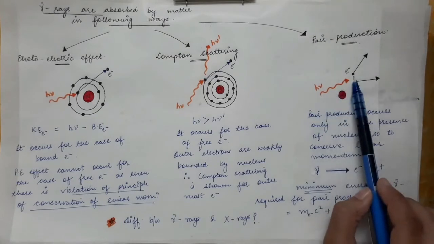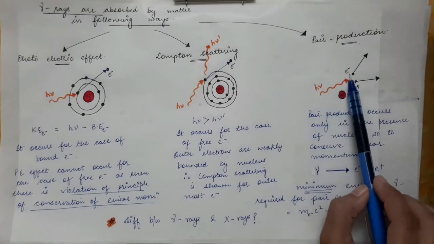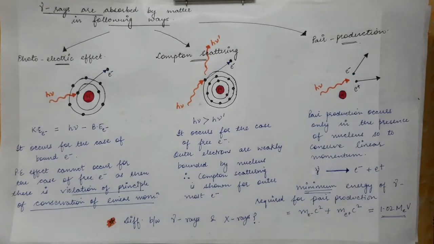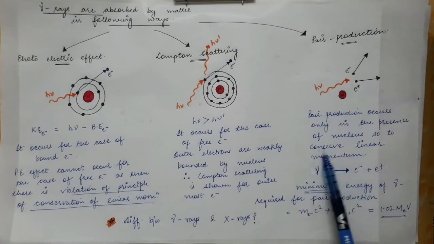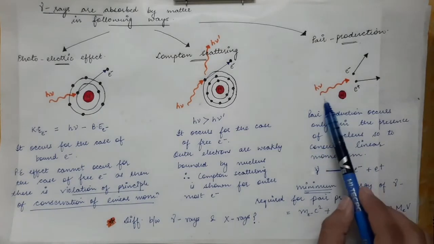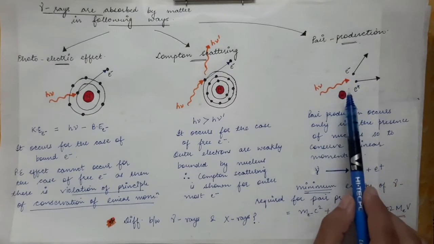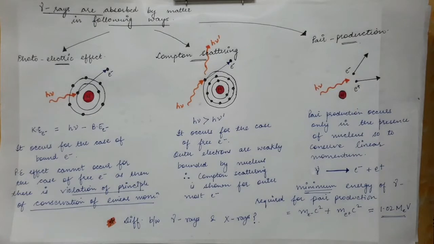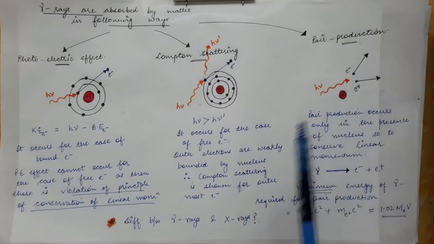If the gamma photon is traveling in vacuum where there is no nucleus present, it will never get converted into an electron and positron, because in that case the principle of conservation of linear momentum will be violated. So the gamma photon will get converted into an electron and positron only when a nucleus is present in its vicinity. Now another condition for this gamma photon to get converted into an electron and positron.